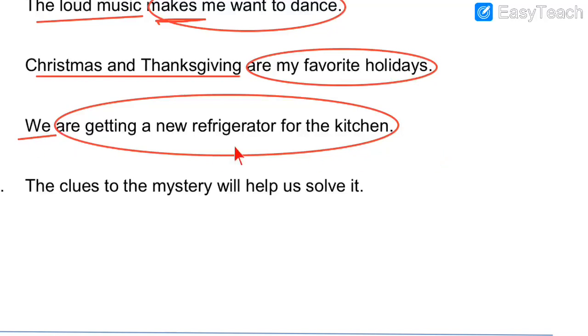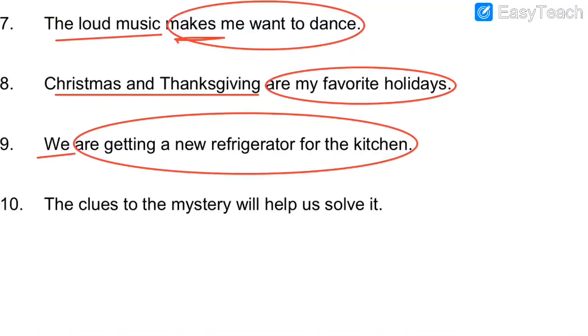So I have already underlined the subject and the predicate part. Who is getting the new refrigerator? We are going to get the new refrigerator. So the action is done by "we," meaning many people are performing the action. And "getting" over here is the ing form of the verb, and we don't have the main verb, we have the ing form of the verb. So the action is being performed by "we," meaning many people are there.